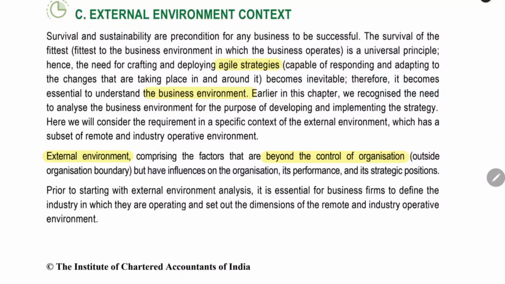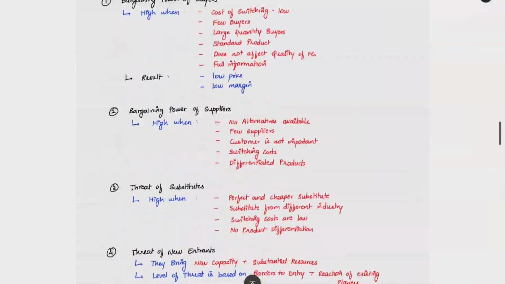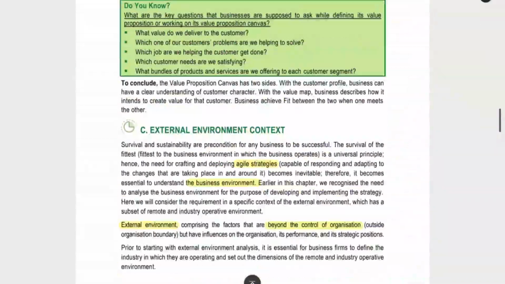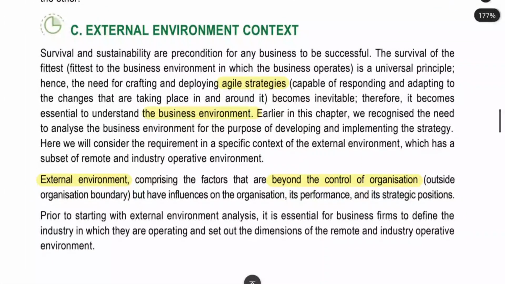Next, we are going to see about external environmental context. This we already saw the subparts, the market segmentation analysis, industry profitability, everything we saw earlier. The introduction to that part alone we left out, that we are going to see now. External environment is the environment outside the business. It will not be in control of the business. We have to adopt strategy to adapt ourselves to the environment. We have to change according to the business environment. We have to understand it. External environment are the factors beyond the control of the organization.